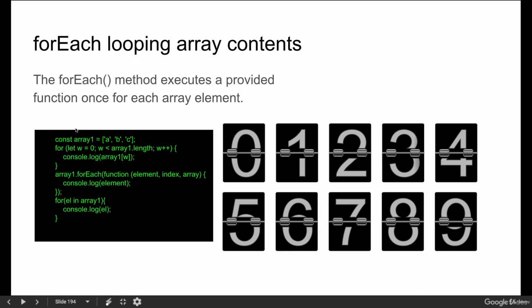So you see we've got an example of an array. There's a for loop that takes the array length and then loops through each one. There's also the forEach loop, and then the for...in array, which also outputs that information. So we've got quite a few options for looping through the contents of arrays.